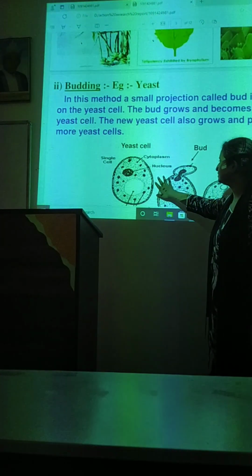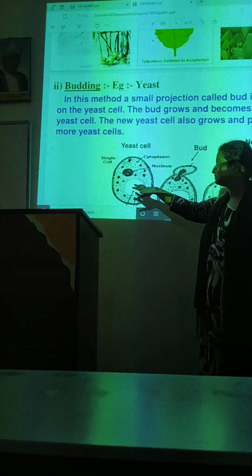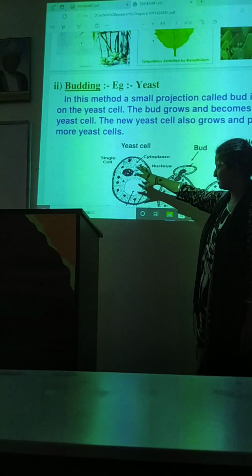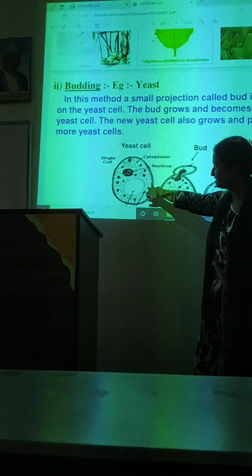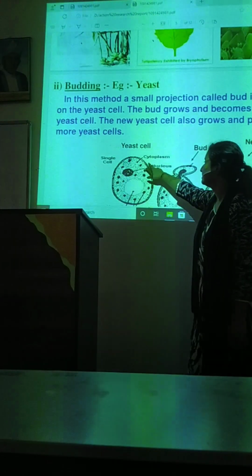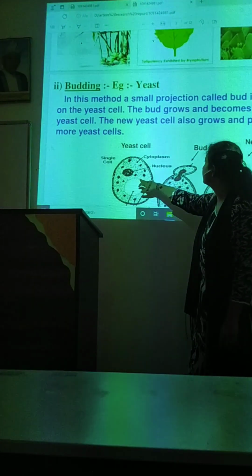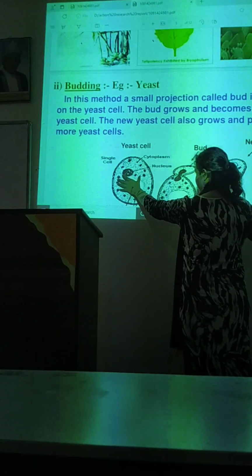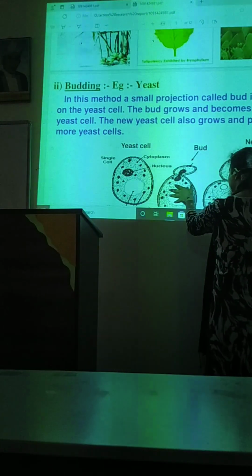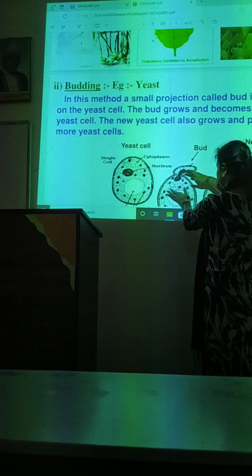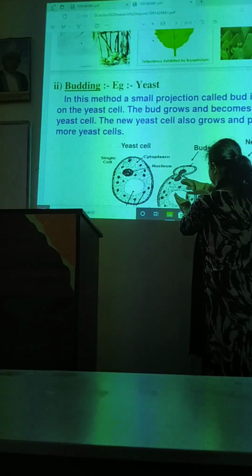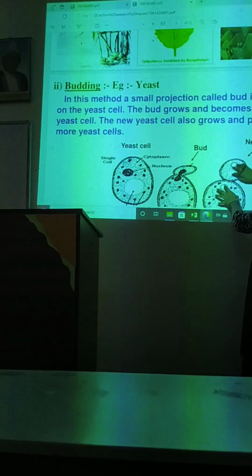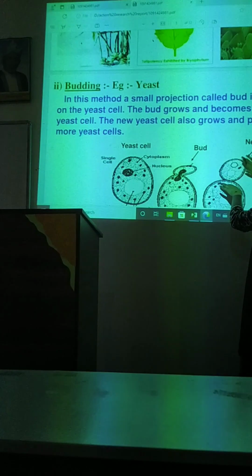Here you will see the part under a microscope. You can see the single cell, the cytoplasm, the nucleus, and that cell will divide into two, and after the division, it will form a new cell and get detached from the mother cell.